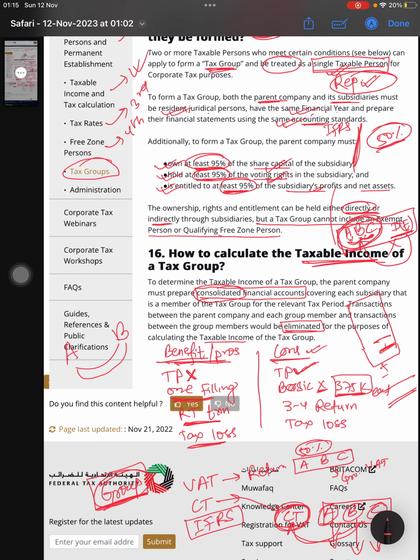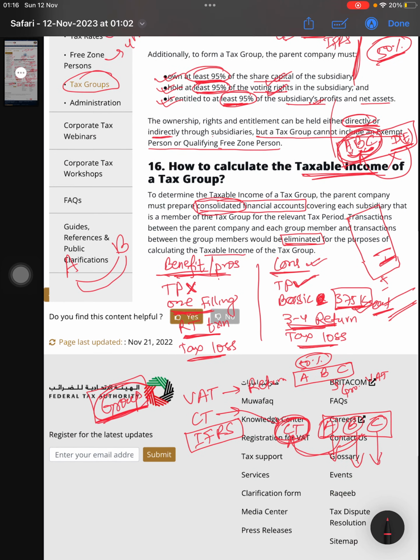Okay, so on each entity the basic exemption is 375,000, so you can claim this one. If you form a tax group, then you can't claim the basic exemption in the year. If you don't want to form the tax group, then you can claim the basic exemption, but you have to file the three, four returns, also the tax loss.